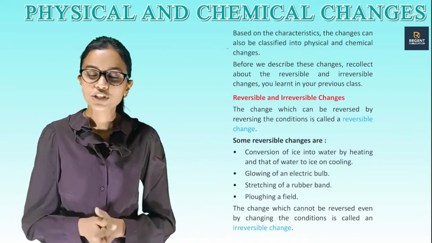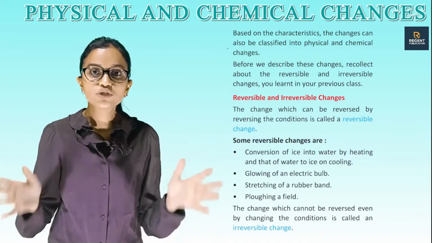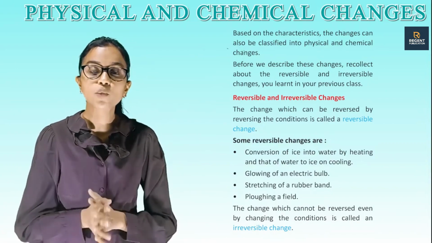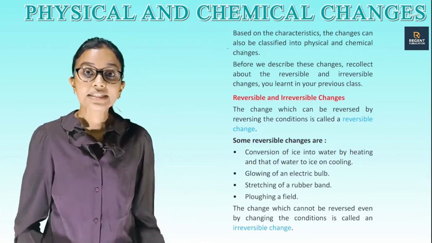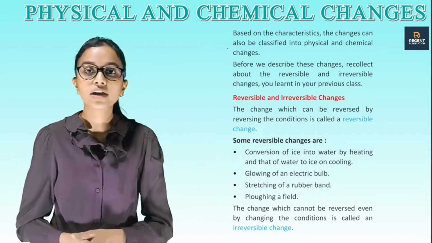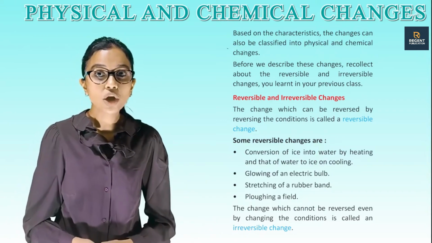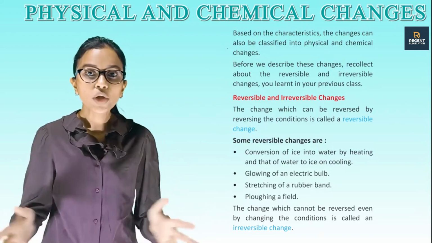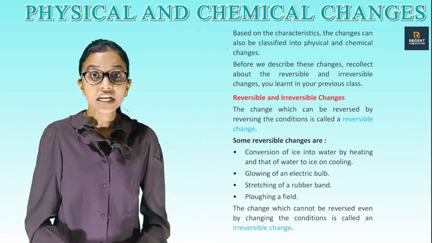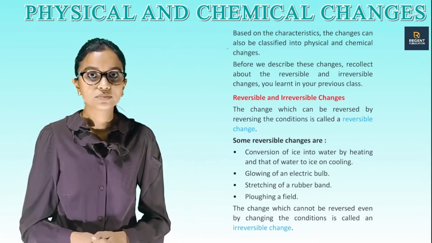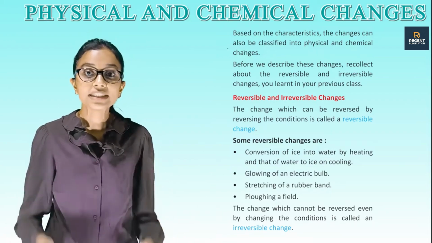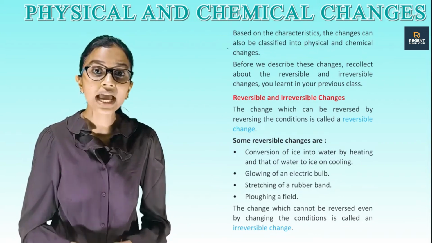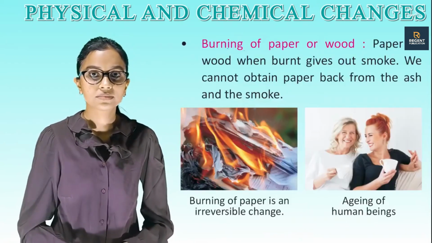Reversible and irreversible changes. The change which can be reversed by reversing the conditions is called a reversible change. Some reversible changes are conversion of ice into water by heating and that of water to ice on cooling, glowing of an electric bulb, stretching of a rubber band, plowing a field.